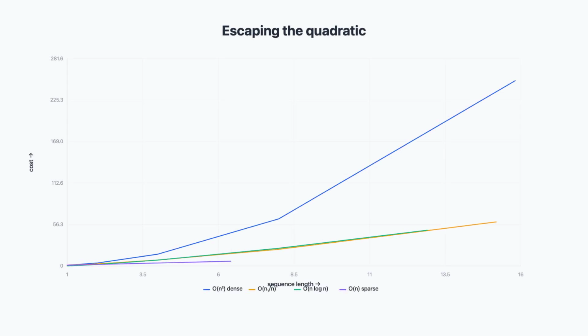These patterns are exactly how the classic efficient transformers work. Longformer combines a sliding window with global tokens and drops to linear, O(n). BigBird adds random attention on top and is also linear. The original sparse transformer used strided factorized patterns for O(n times the square root of n). Reformer hashed similar tokens together for O(n log n). Different recipes, same goal: escape the quadratic.